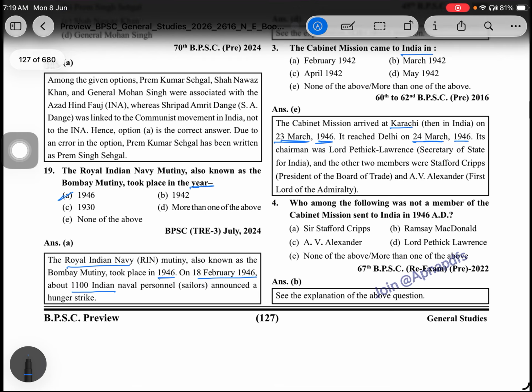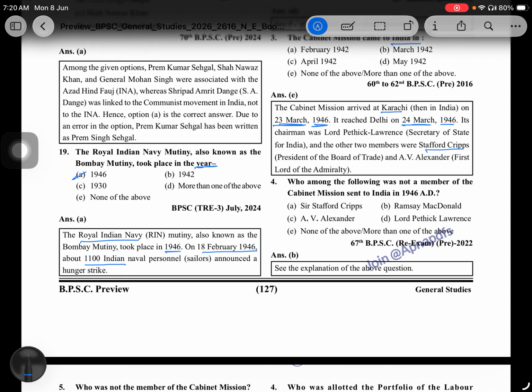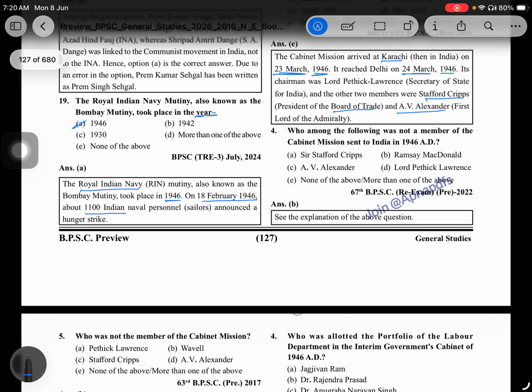The other two members were Stafford Cripps, the President of the Board of Trade, and A.V. Alexander, the First Lord of the Admiralty.